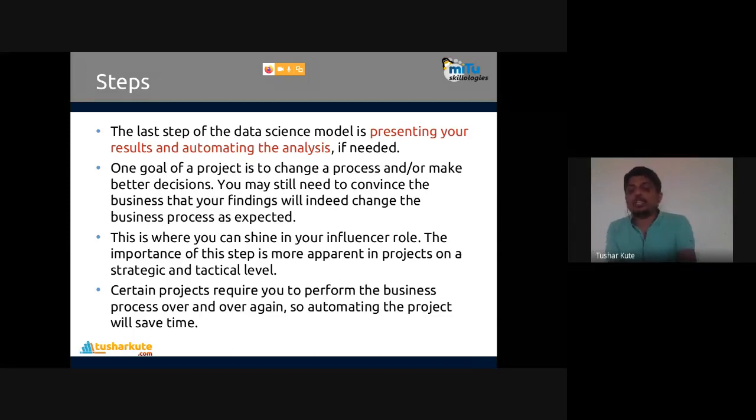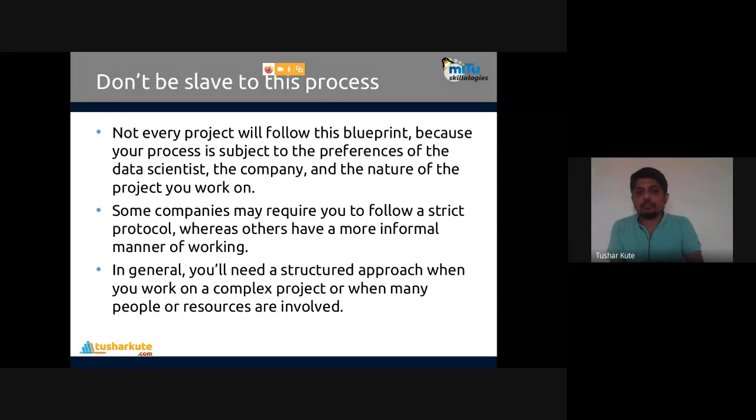Let's talk one by one. But before actually talking one by one, one more thing I want to make clear is: don't be a slave to this process. It's not compulsory that you have to follow the same thing. This is my experience. Practically, when you perform this operation, it's not compulsory. Somewhere we require it, somewhere we don't require it. Somewhere it becomes compulsory, somewhere it's not compulsory to use it.